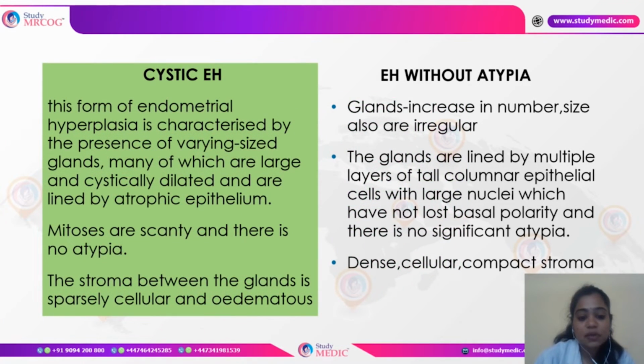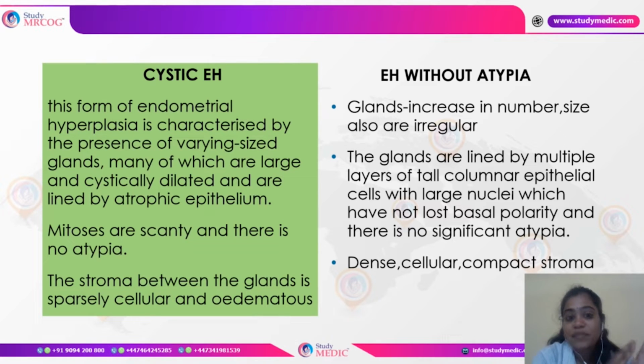So in cystic endometrial hyperplasia, this is characterized by the presence of a large number of glands which are cystically dilated, and their epithelium is atrophic. Mitosis is scanty, and there is no atypia at all. The stroma between the glands is sparsely cellular, and it is edematous.